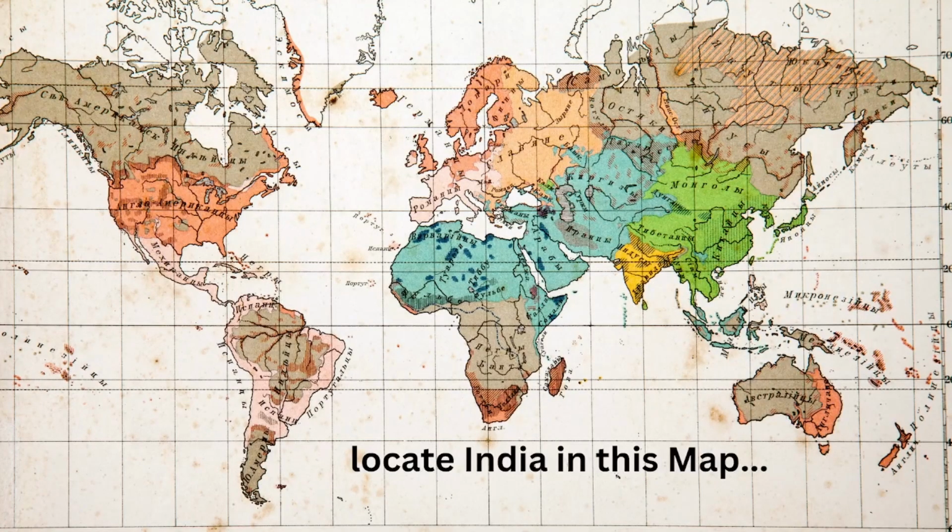So first task of the video, locate India in this map. I think this looks somewhat easy, right? Where is India in this map? Here. We know very well since our childhood that India is located here in the world map. So why am I telling this? Because we should know ourselves. Like if India was here, how would our geography and how would our lives have been?